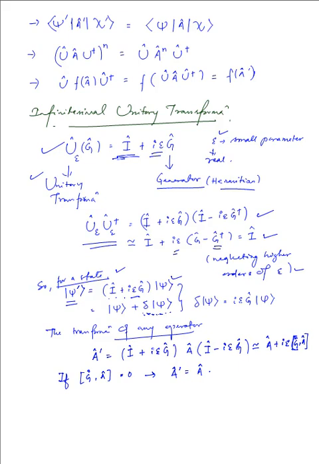We will compare these two equations on the right hand side, and we get that delta psi is equal to this value multiplied to psi.